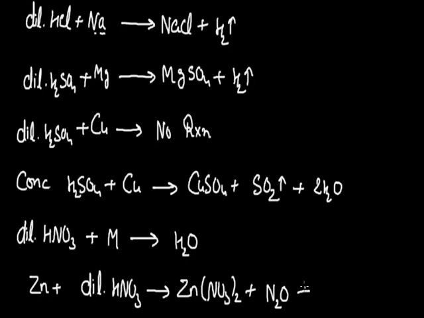In place of hydrogen gas, here the final product will be the molecule of water. So this is the exceptional case with nitric acid. Except nitric acid, if we take another acid and react it with a more reactive metal, finally we will get hydrogen gas, and this gas can be checked because it burns with a pop sound. So by this activity we can prove that the evolved gas is hydrogen gas.